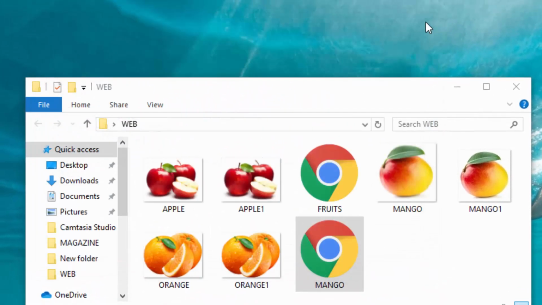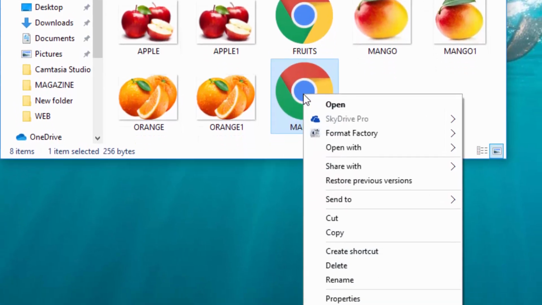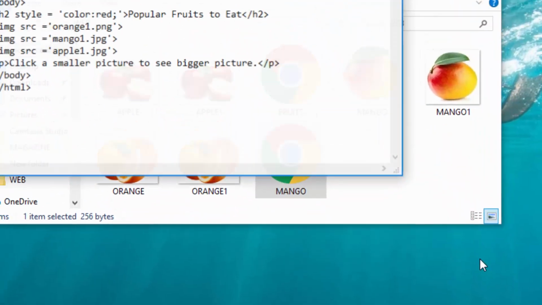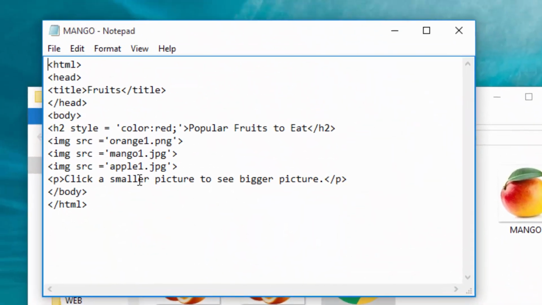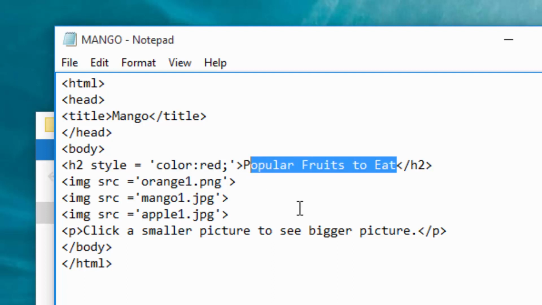Let me close this HTML file. I will just right click this page and choose here open with Notepad. Then it will show me its content. Then I will only change here. Instead of fruits, I will call this mango. Then I will change the title. Instead of popular fruits to eat, I will just call it mango fruit.